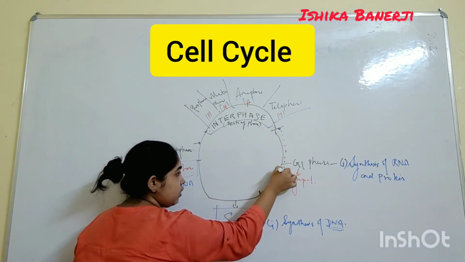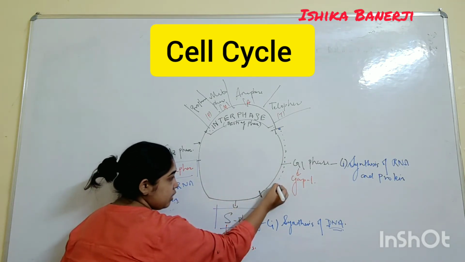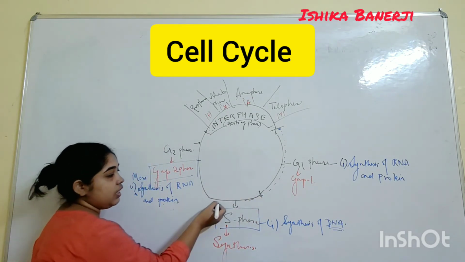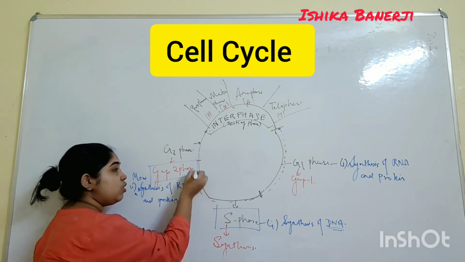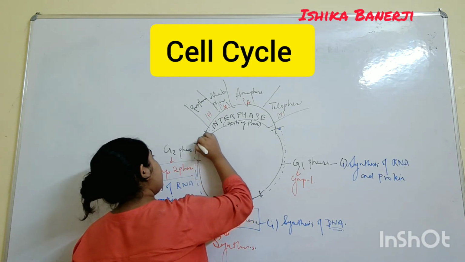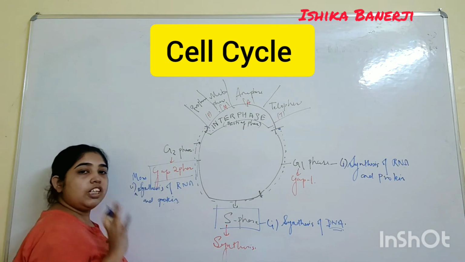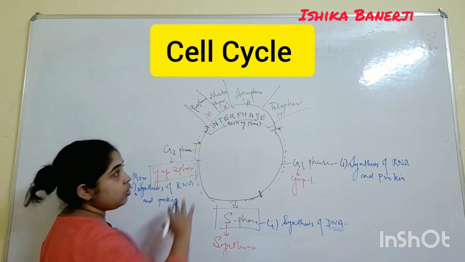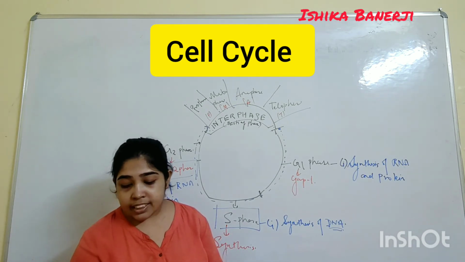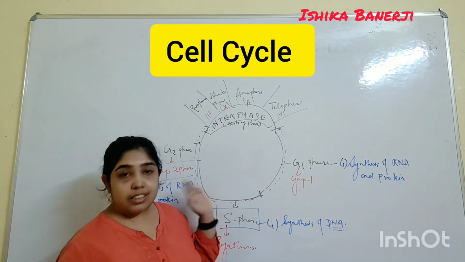It will first enter G1 phase, where synthesis of RNA and protein will happen. After that the cell will come in the S phase, where DNA will be synthesized. After that it will go into G2, where again more RNA and protein will be synthesized. After that it will enter interphase, which I will be teaching you in mitosis. Just remember this much only about the cell cycle. There is nothing more you have to know.